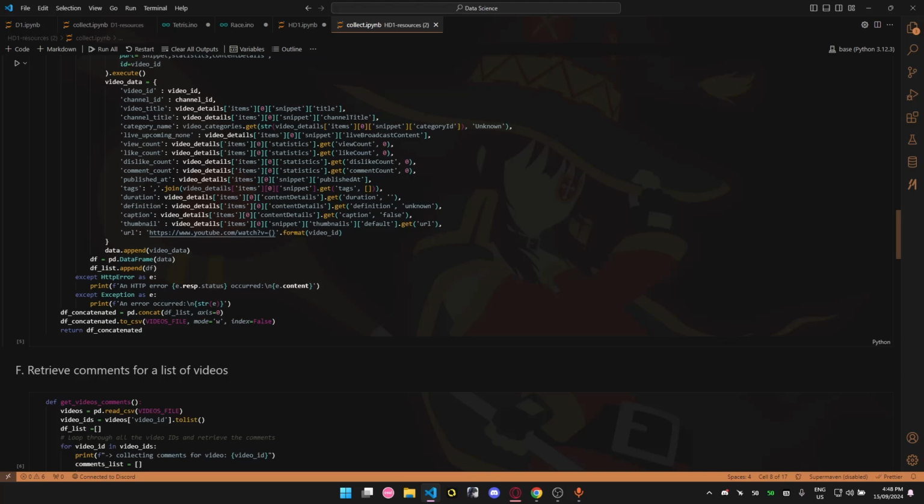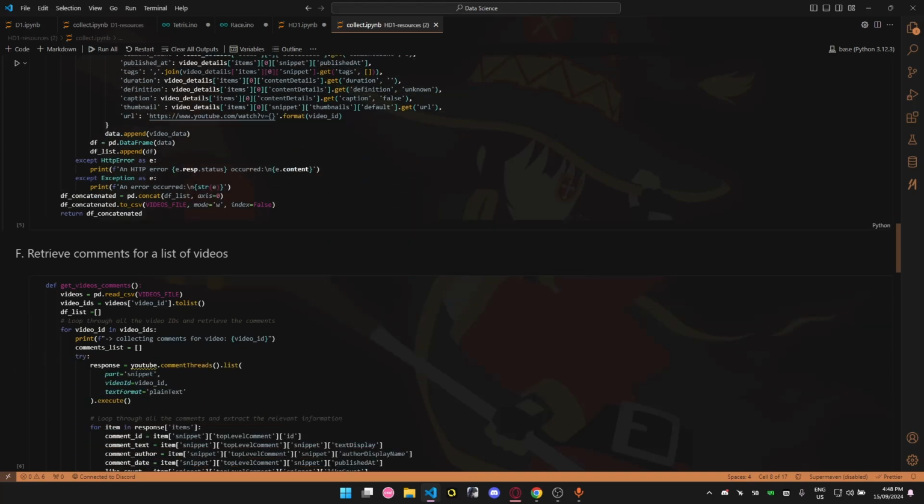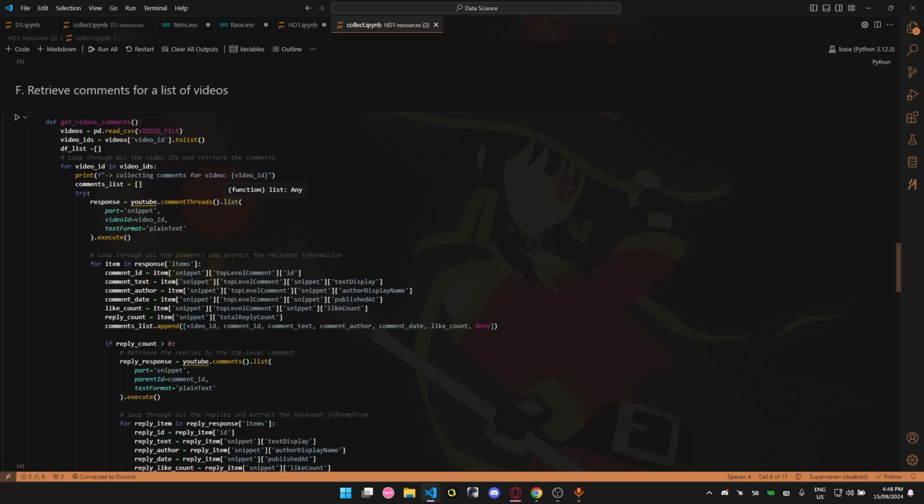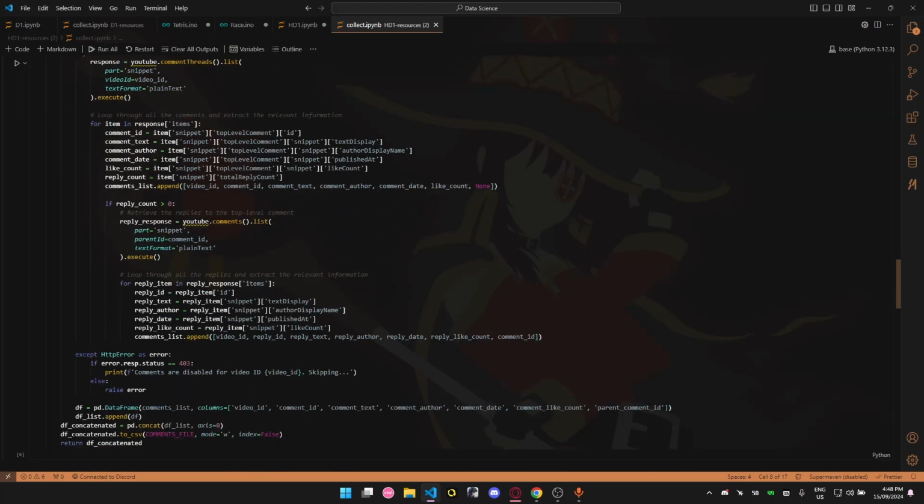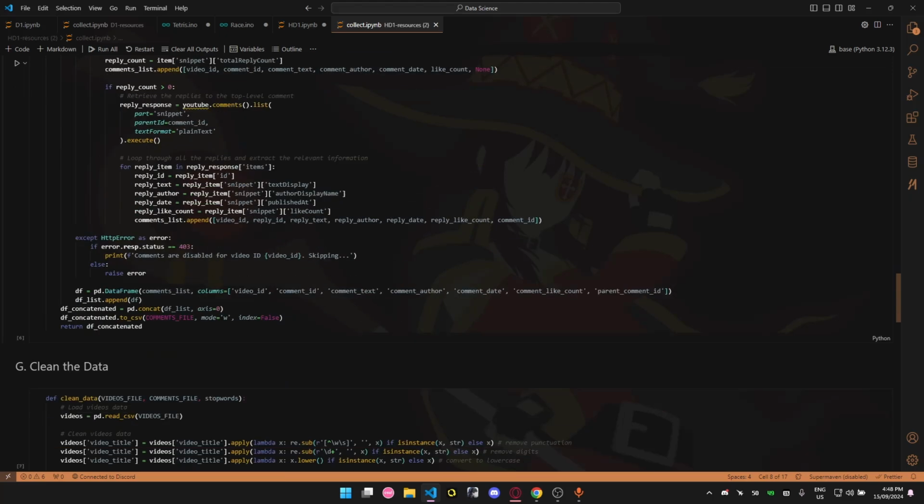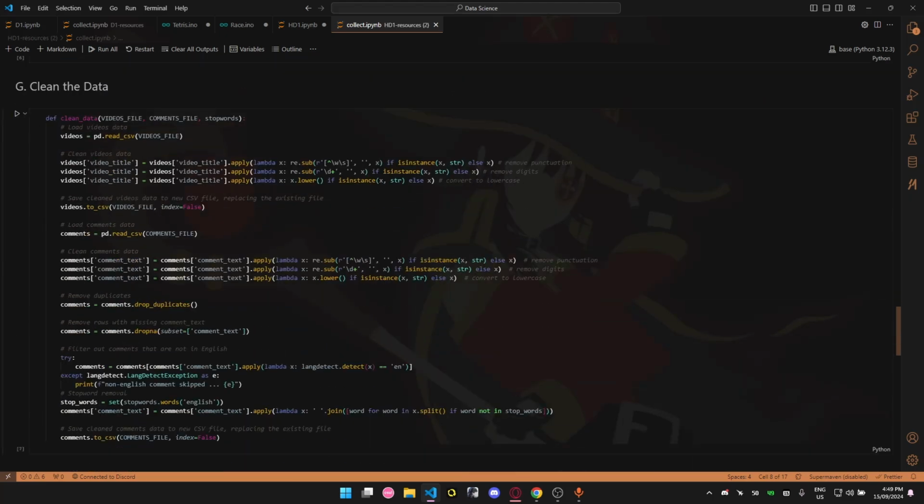The data frame, sorry. Then this will be taking the comments. They will be taking the comments and the replies. As I explained, the maximum of replies will be 20 as default, but you can set it to a maximum of 100.